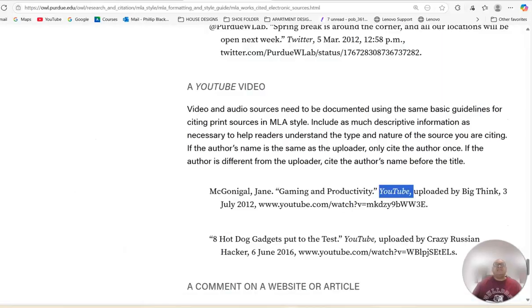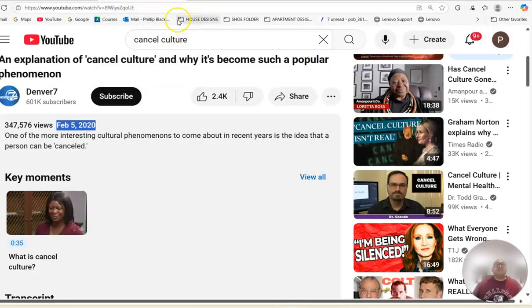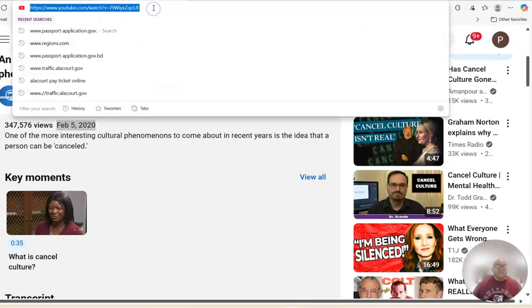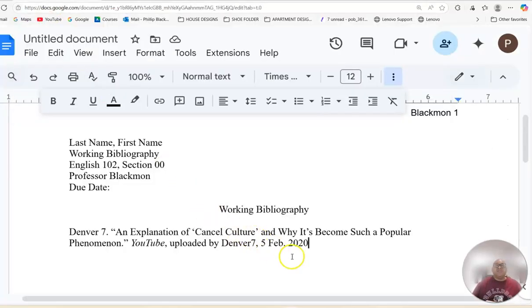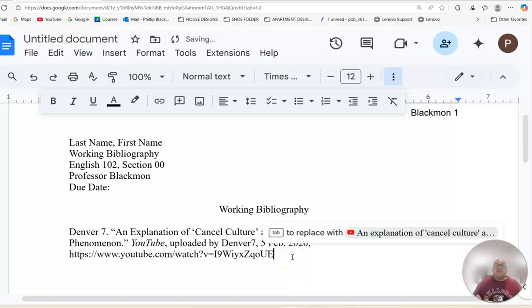And after that, I just go back to my format. I'm going to put a comma followed by the URL. So I'm going to go here, I am going to copy the URL, and I am going to go back here. I'm going to put a comma, and then I'm just going to paste the URL. And I'm going to put a period.